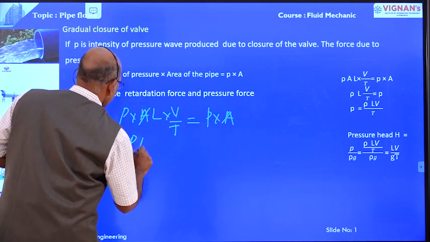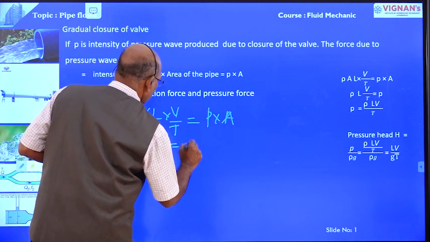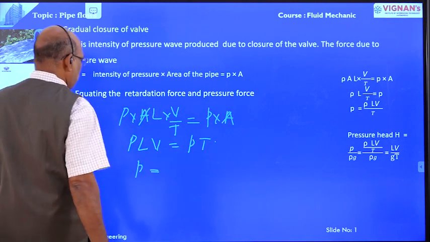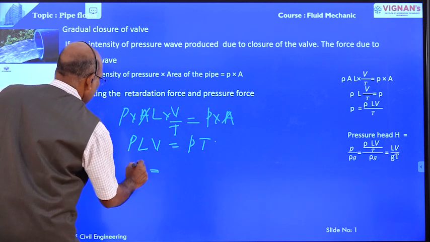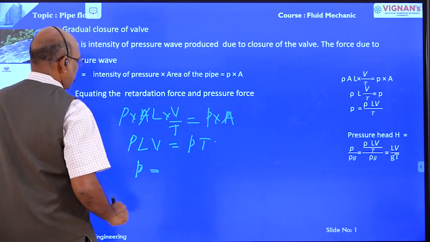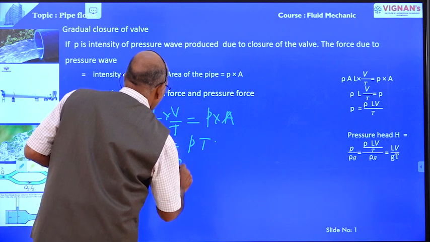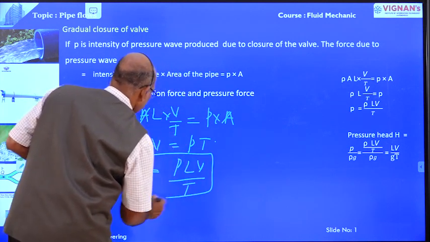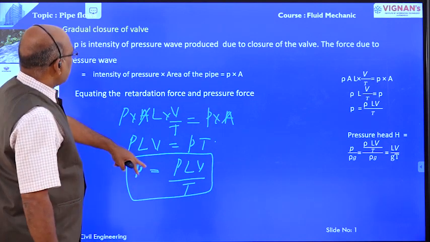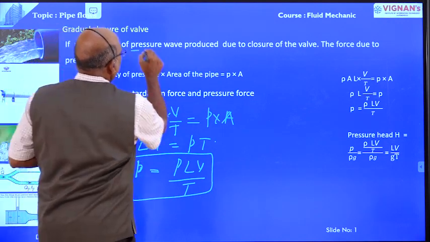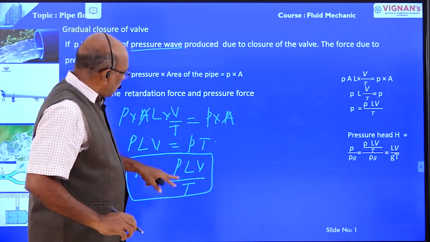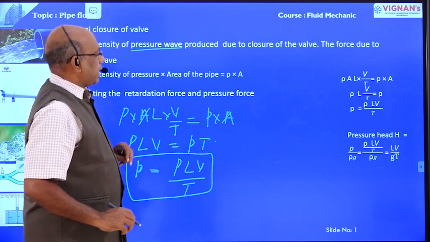Therefore, this small p, the pressure intensity, is equal to rho L V divided by T. This is the equation: pressure wave p is equal to rho L V by T.